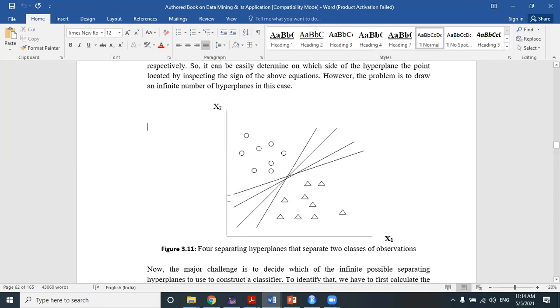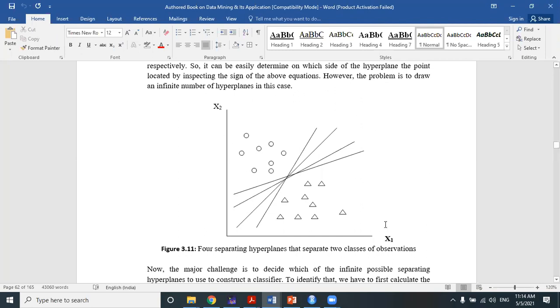Okay, so that's why in the last class I discussed the straight line. How we can create a straight line, because when the hyperplane dimension is 1, then it looks like a straight line. That means when the hyperplane is applicable to separate observations which are distributed in a two-dimensional space, then we require a hyperplane with one dimension, and it is equivalent to a straight line. Okay, so I think that concept is clear to you.